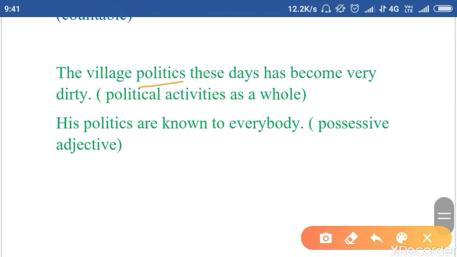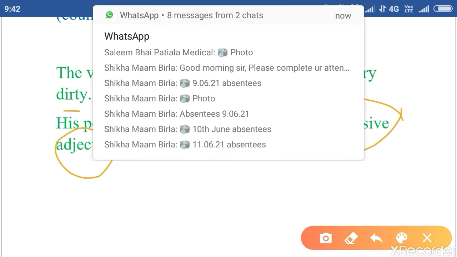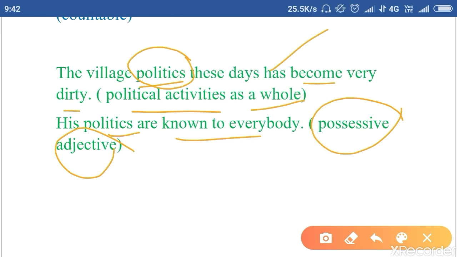The village politics these days has become very dirty. So if we mean political activities as a whole, right, village politics, it is taken as a whole activity. Okay, it will take singular. But his politics are known to everybody. So when we take it in the sense of possessive, his politics, we will consider it plural: his politics are known to everybody.